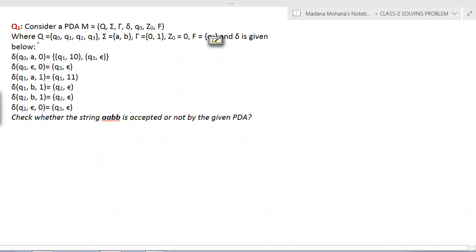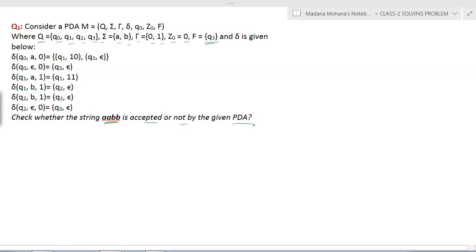Now Q is the set of states Q0, Q1, Q2, Q3; sigma equals {a, b}; tau equals {0, 1}; the stack initial symbol Z0 equals 0, whose value is given; F equals {Q3}, the final state; and delta is given below. The transitions are given with all states.